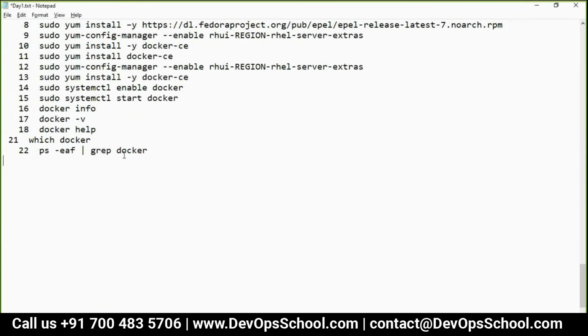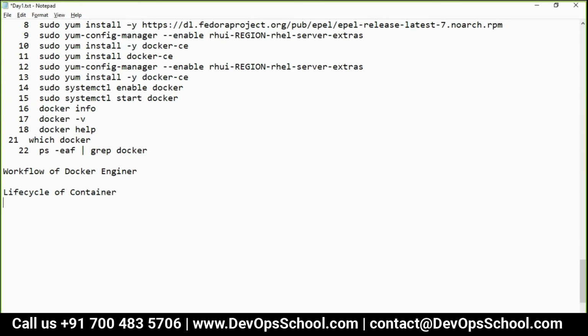Now let's move on. Here, the workflow of Docker engine and the workflow life cycle of a container. These are the two topics I am going to cover now.